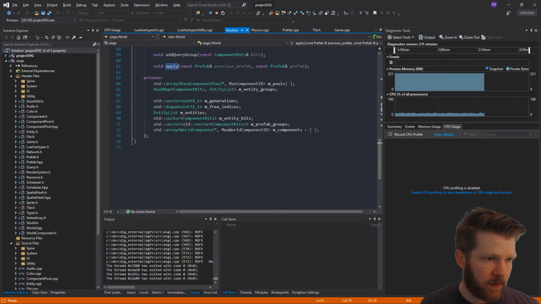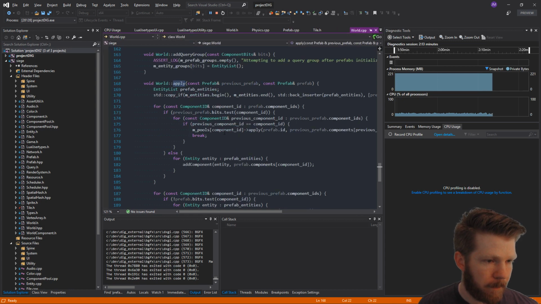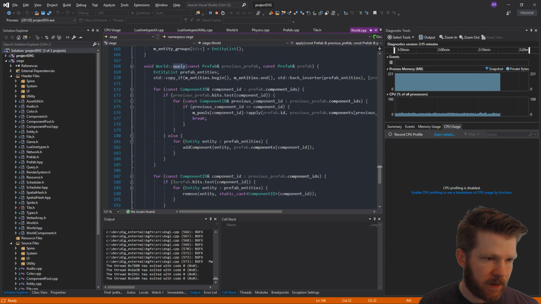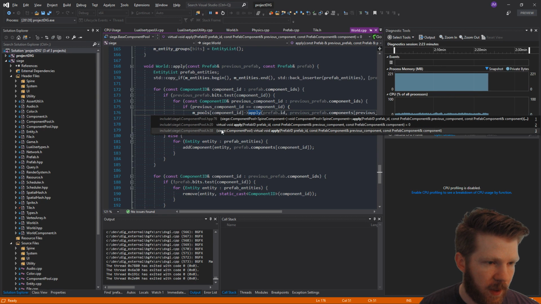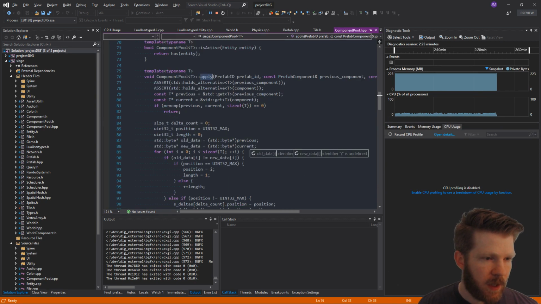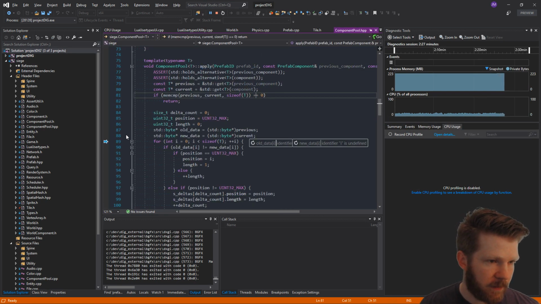It ends up calling over into here, so we can add new components and remove components if they were removed, and if it changed, then it will properly handle that in here. And it does some cool things with the byte diff.